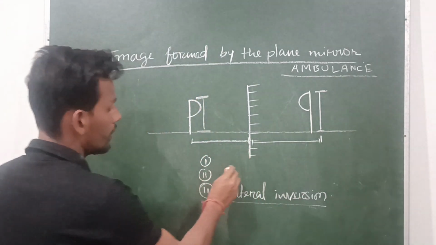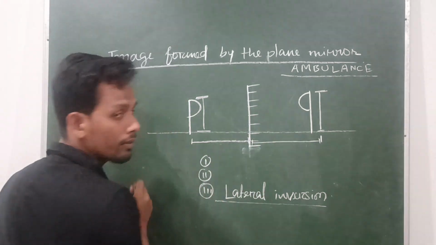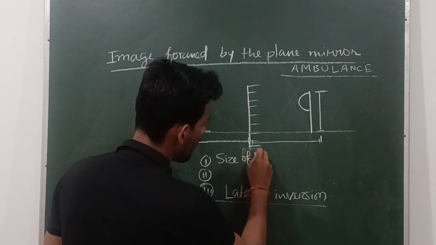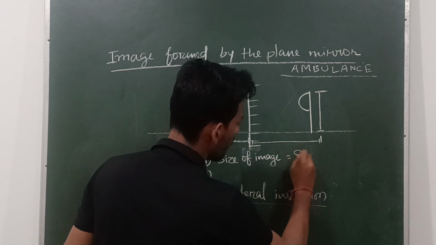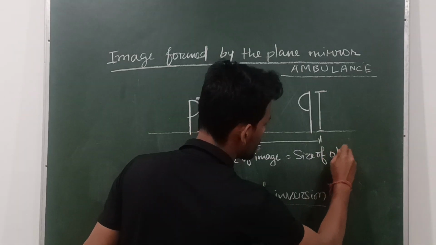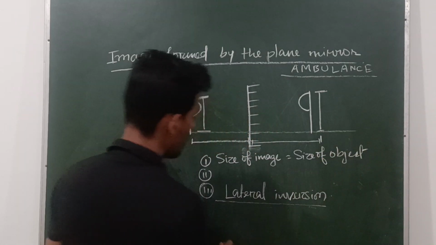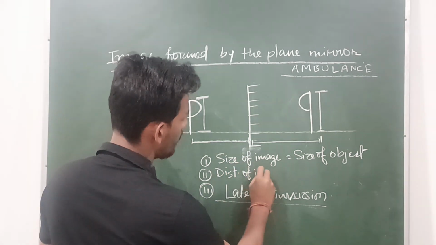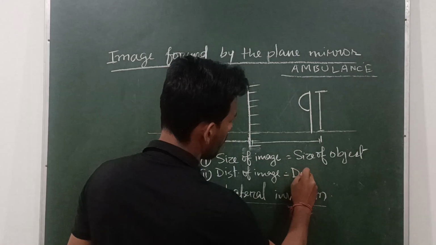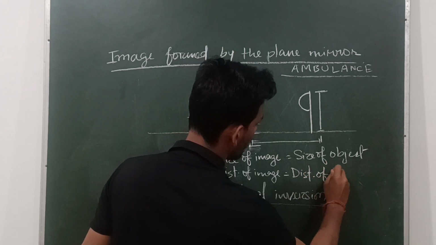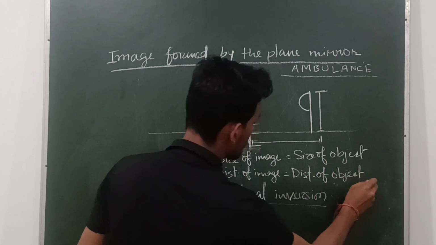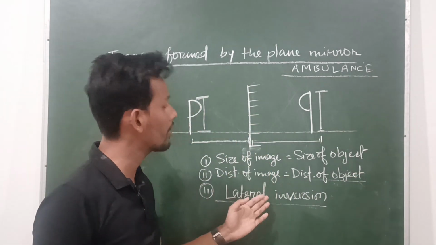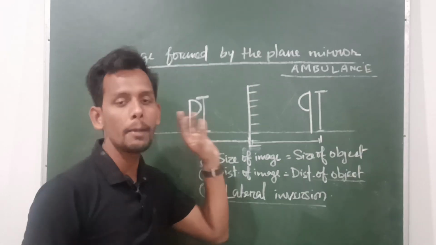Clear? So first, I told you the conditions. Size of image equals size of object. Next, distance of image equals distance of object. This distance is measured from the mirror. These are the three conditions of the image formed by the plane mirror.